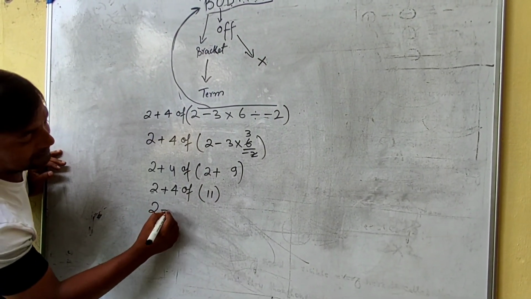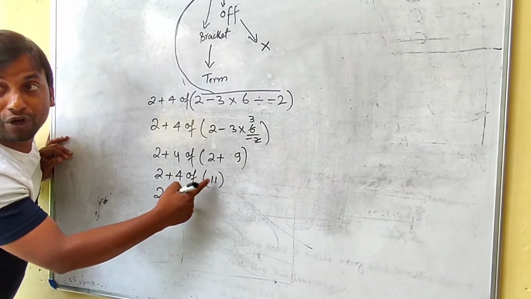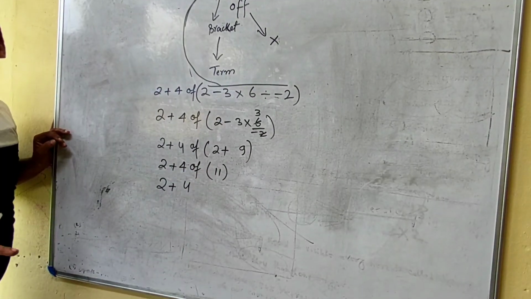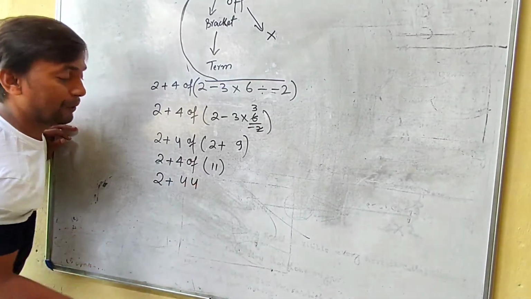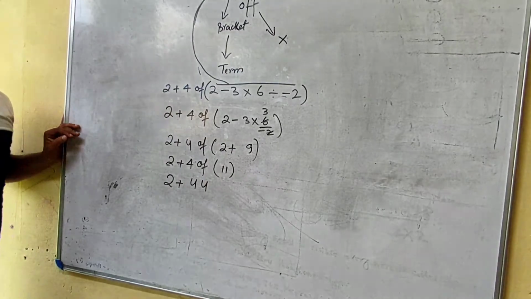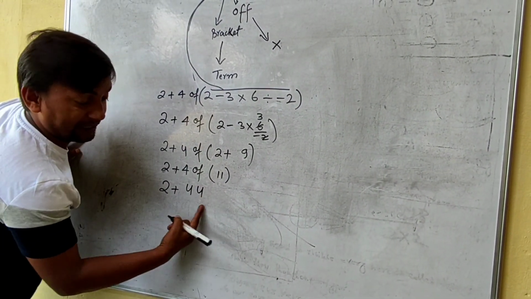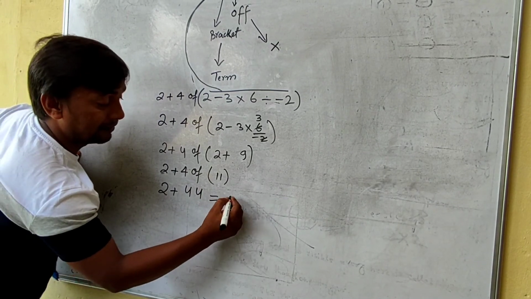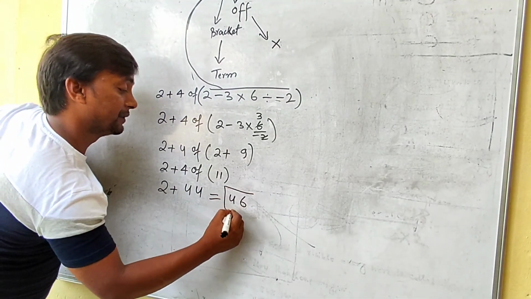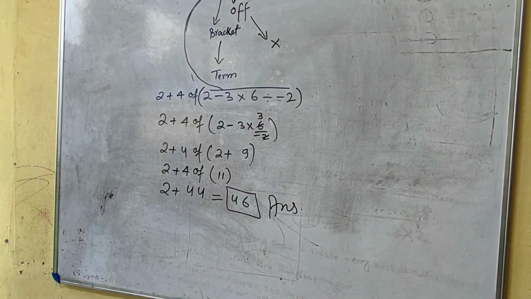So 2 plus 4 of 11. 4 of 11 means 4 multiplied by 11 equals 44. Now both are plus, so we will just add. 46 is your answer. Okay?